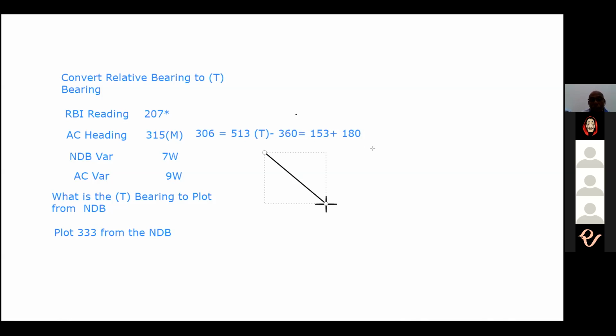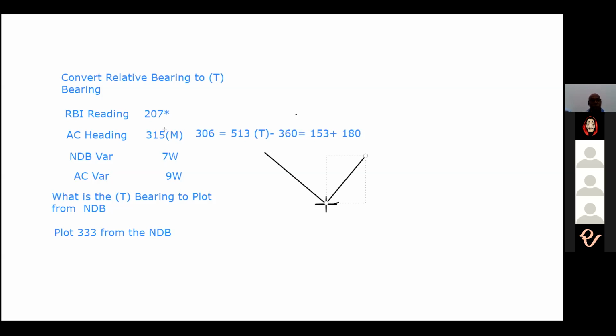It would be here. This would be a relative bearing of 207.